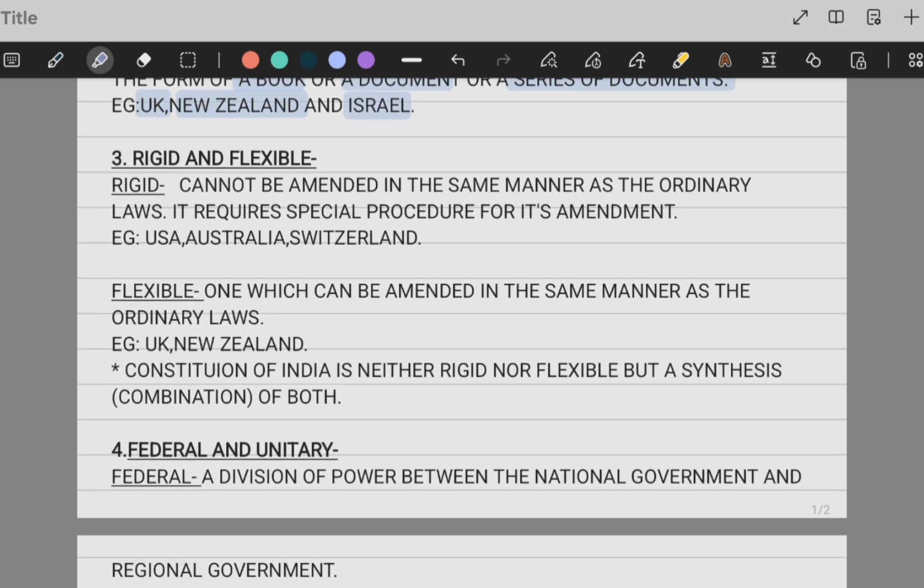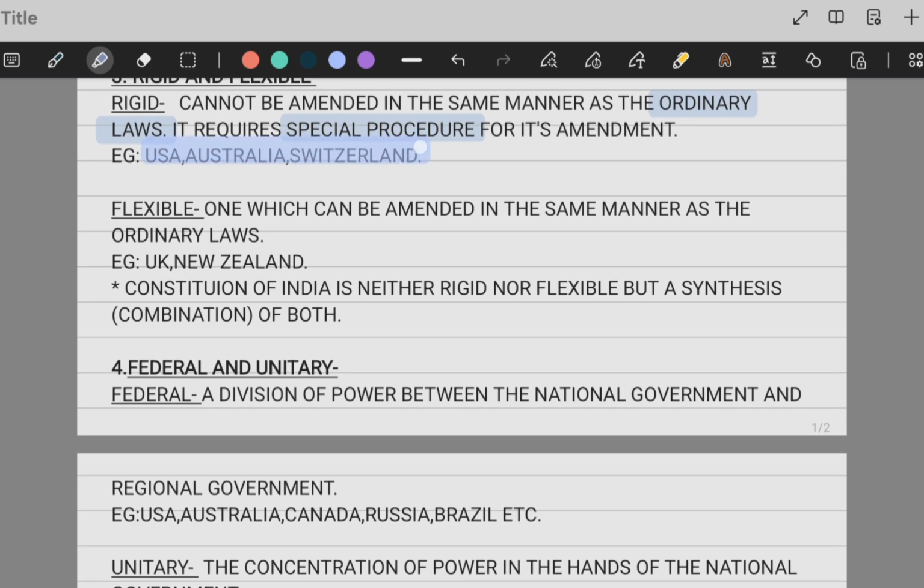Then there is rigid and flexible. A rigid constitution cannot be amended in the same manner as the ordinary laws. It requires a special procedure for its amendment. So you cannot amend this law like how we amend the ordinary laws. The constitutions of the US, Australia and Switzerland are rigid. And flexible ones, they can make any law just like they make the ordinary law.